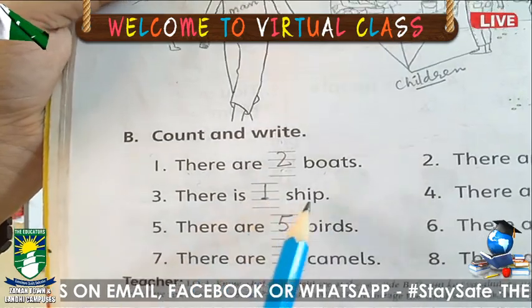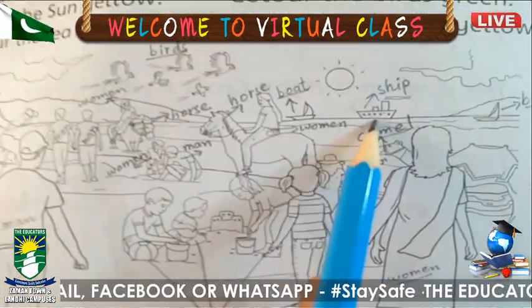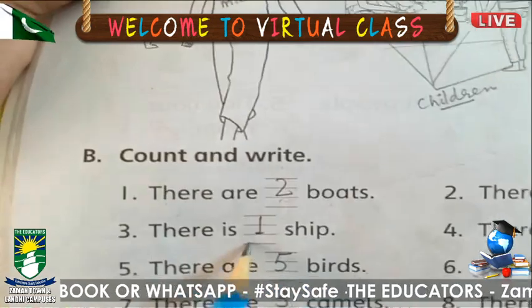There is dash ship. Where is the ship? Here it is. And there is only one ship. So that's why we will write here just one.